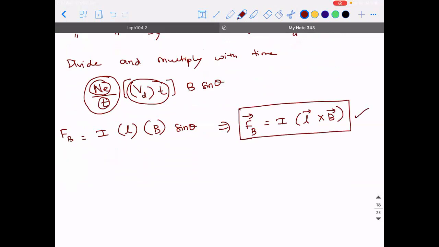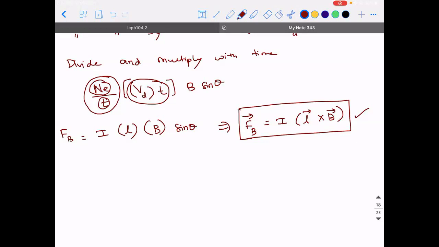So please make a note of this point. This is a very, very important formula. We'll be using it at many places. Did you guys make a note?